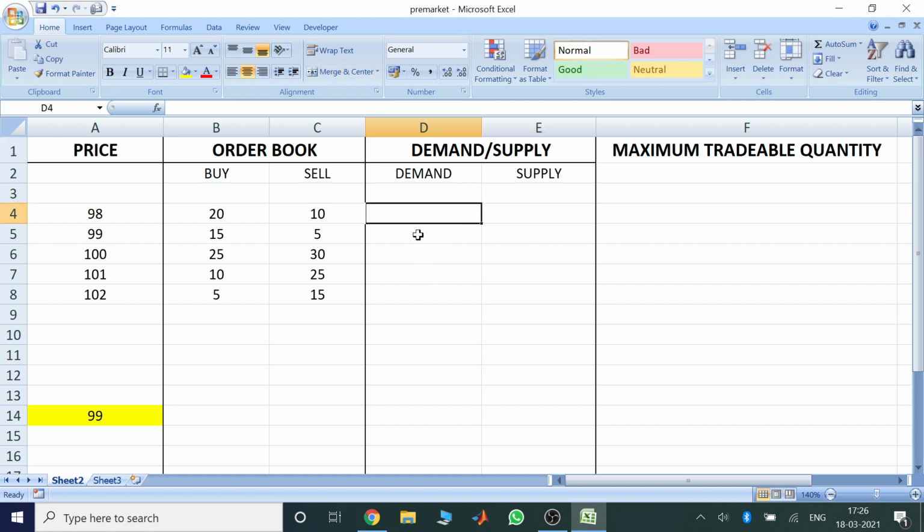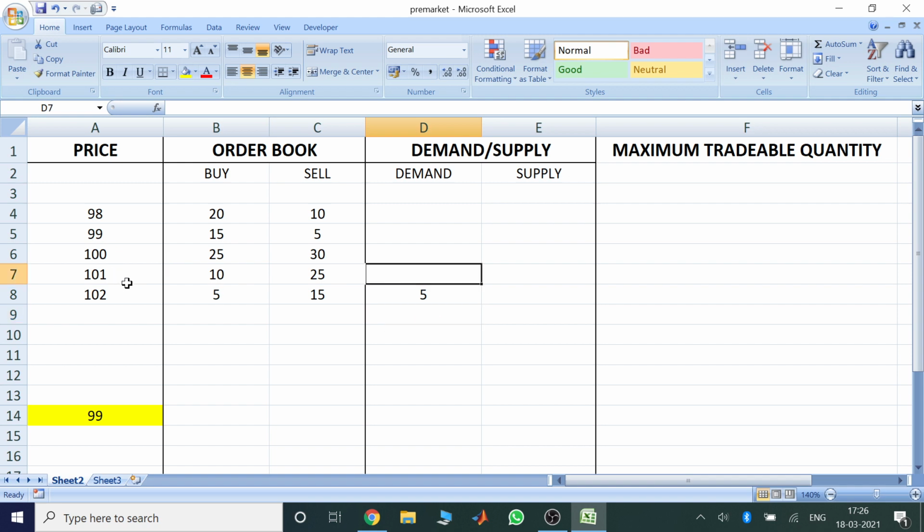What actually would be the figures here? Let's take the demand table. A demand table is obviously for the buyers. Let's say at the price 102, the total demand for the share is 5 because there are 5 orders. So this would be 5.